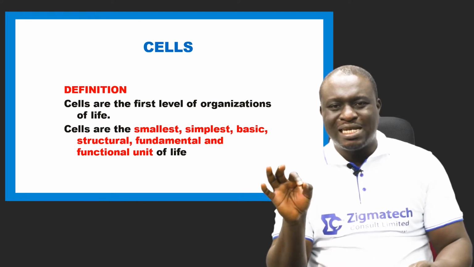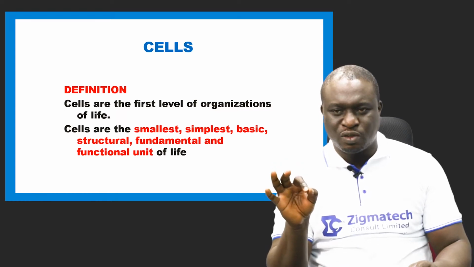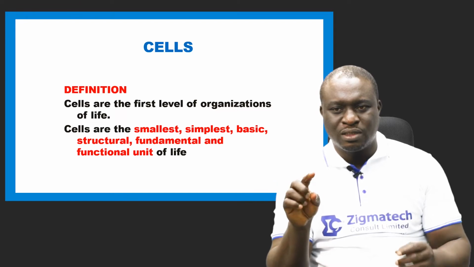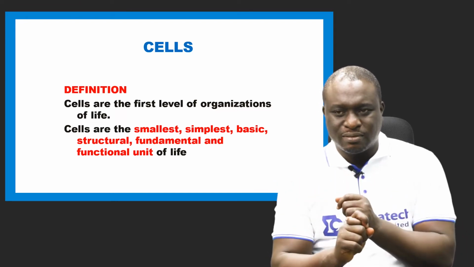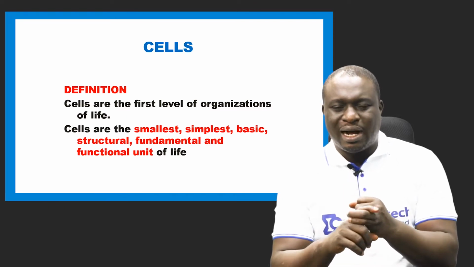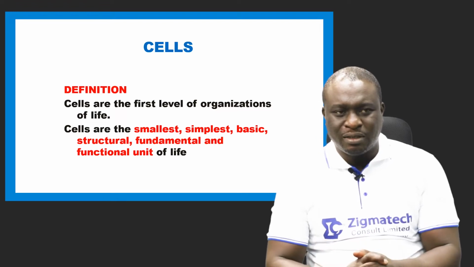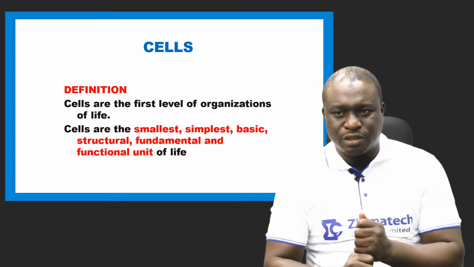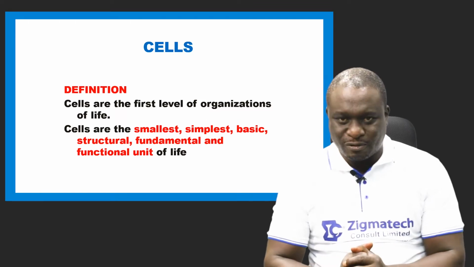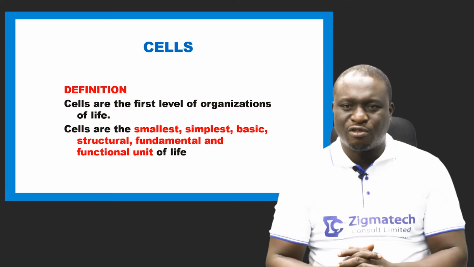That's to tell you that these are keywords when defining cells. It simply means that there is no life apart from the life of a cell.